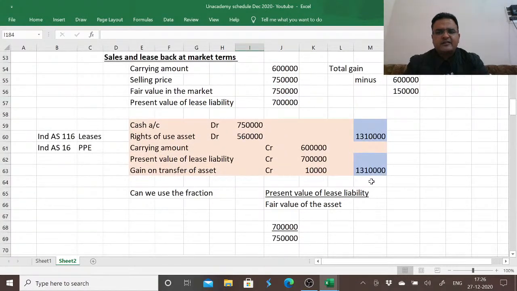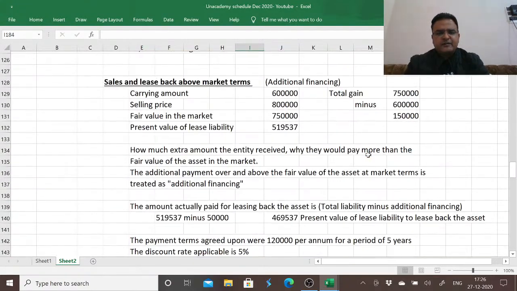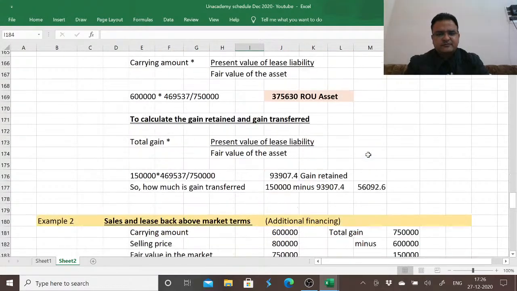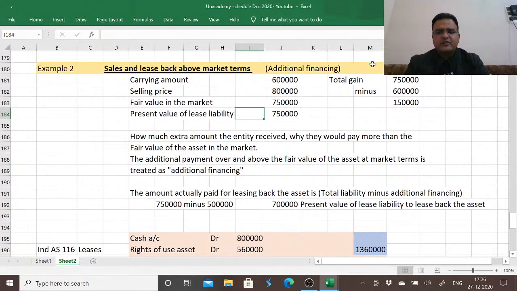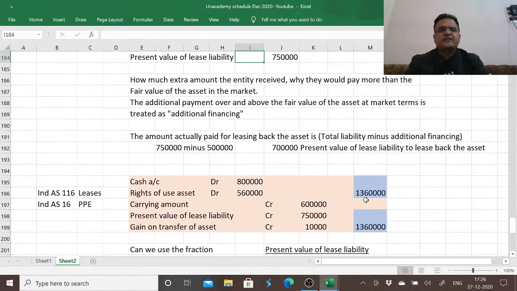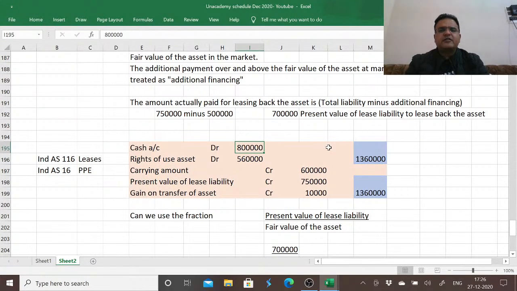At market terms amount is 13,10,000. Now we received 50,000 extra. So 1310 plus 50,000 extra is equal to 13,60,000. So instead of receiving just 7,50,000, we received 50,000 extra on the debit side, but which also resulted in increasing our liability by 50,000 on the credit side.